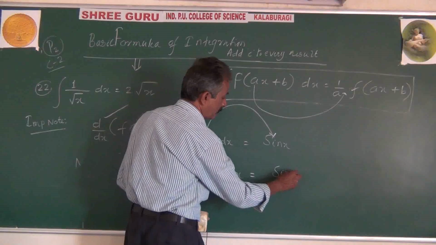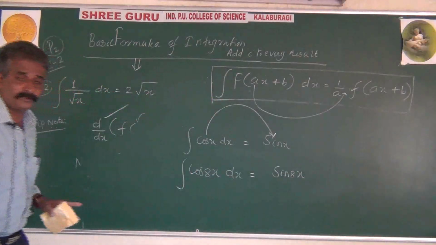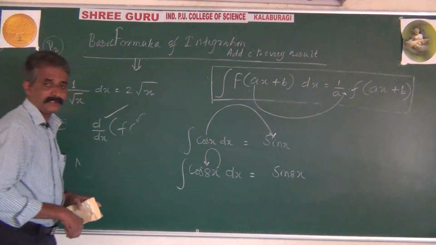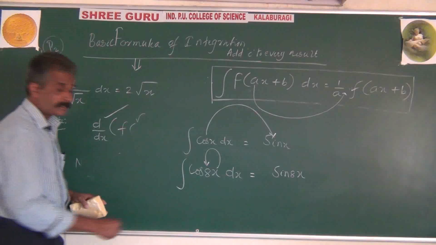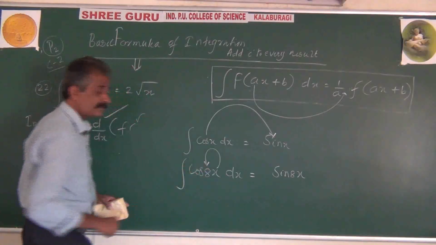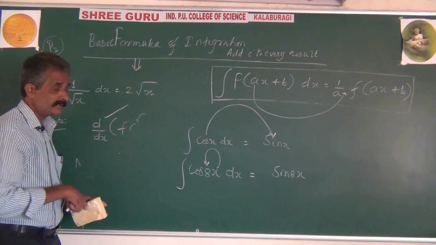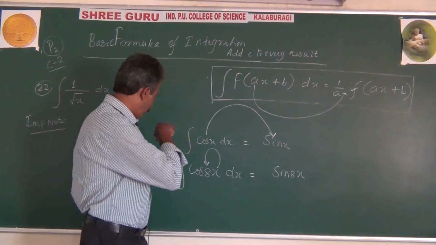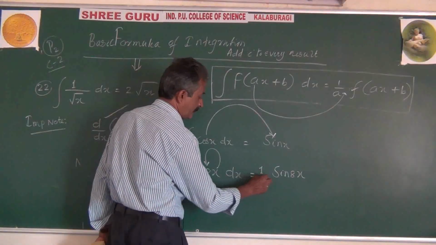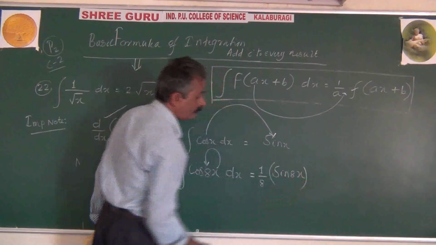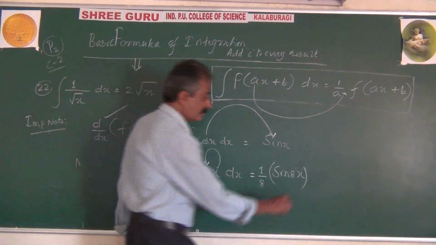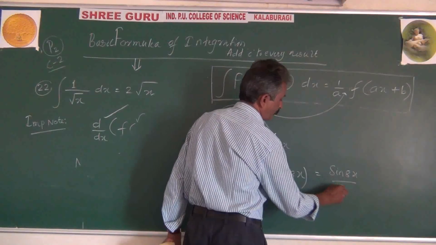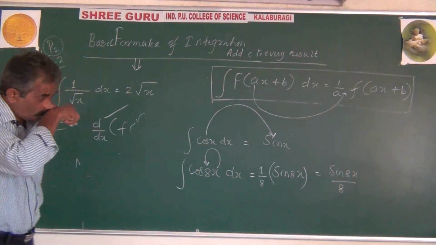But now you must think, because there is a coefficient of x, and also don't forget whether this function is undergoing differentiation or integration. It is undergoing integration, hence this 8 must be divided, 1 by 8. This is very, very important. 1 by 8 sine 8x, or the same as sine 8x divided by 8. That can also be written, nothing wrong with that.